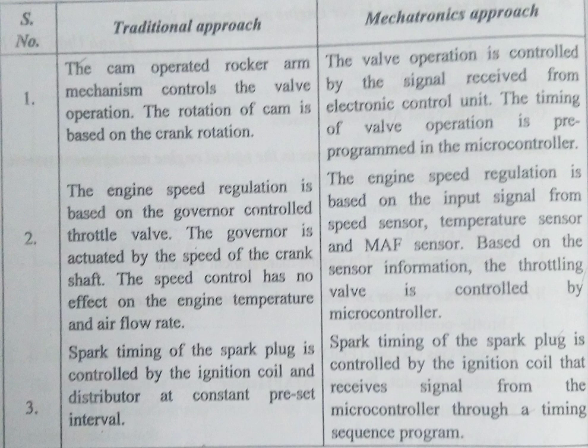We will have a spark at some preset interval, that is, every 4 rotations of the cam we will have the spark. But in the case of mechatronics, we will be setting some signals. The signals will be given from the microcontroller through a timing sequence program. The sequence will already be fed into the microcontroller. Based upon that time sequence program, the microcontroller gives signals to the spark plug and to the ignition coil. The ignition coil will control the spark plug and the spark timing.